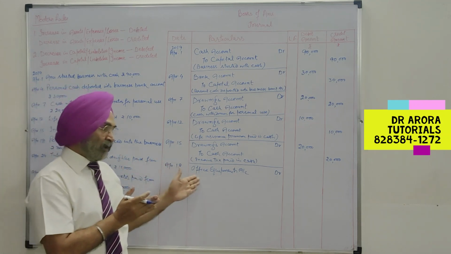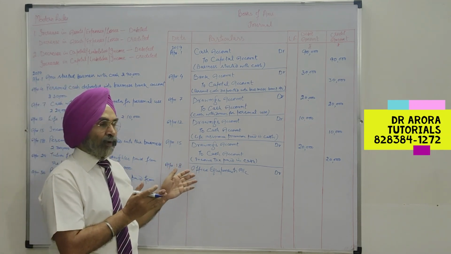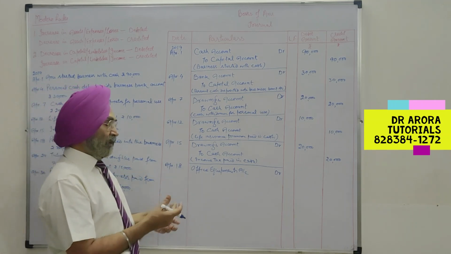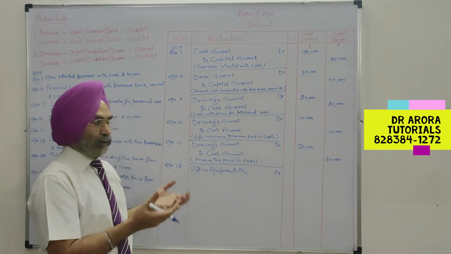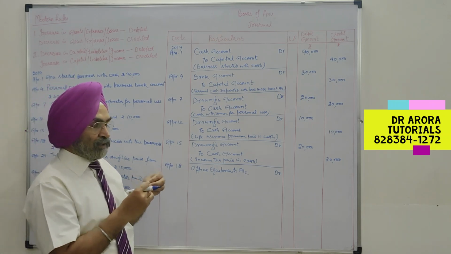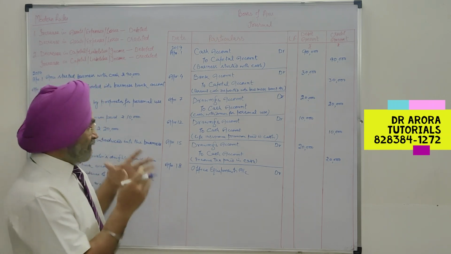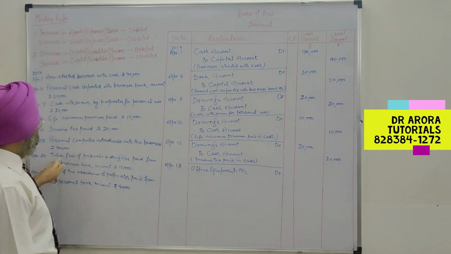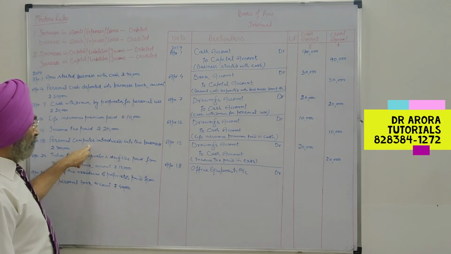Otherwise, for computer we have to open separate account, for printer we have to open separate account, when we purchase calculator we have to open separate account. So why not to open one account which represents all the similar types of item. So increase in asset in the form of a computer.